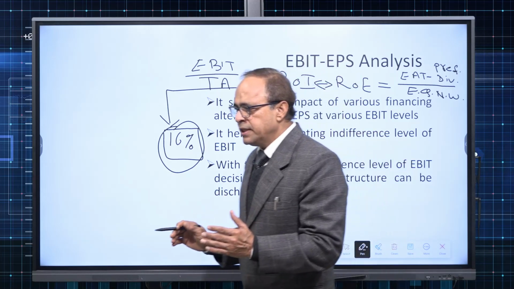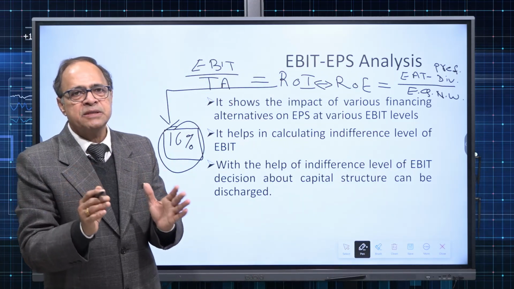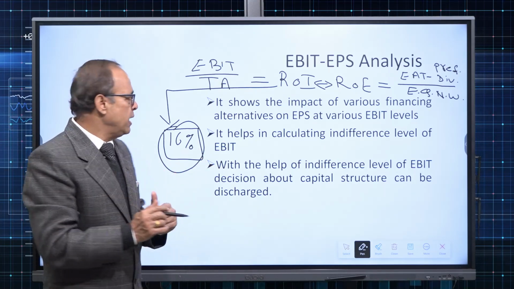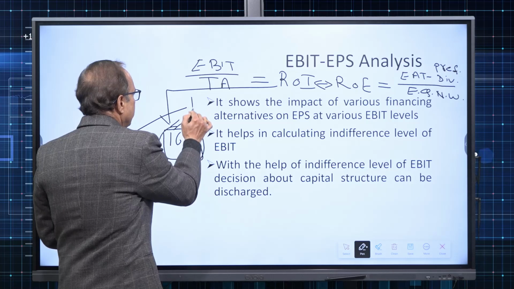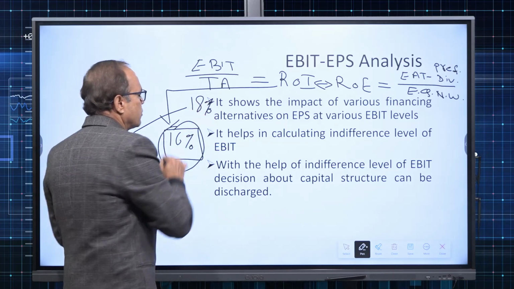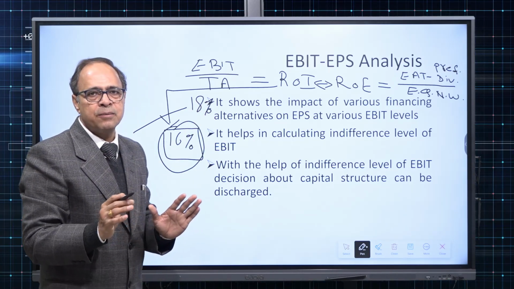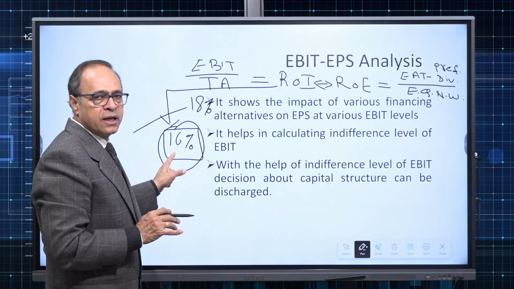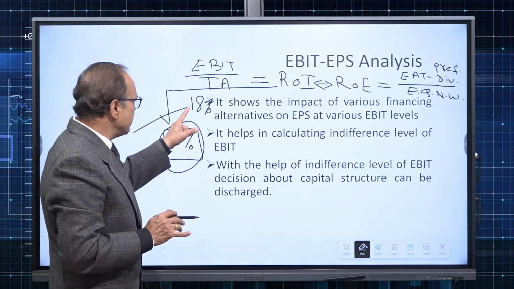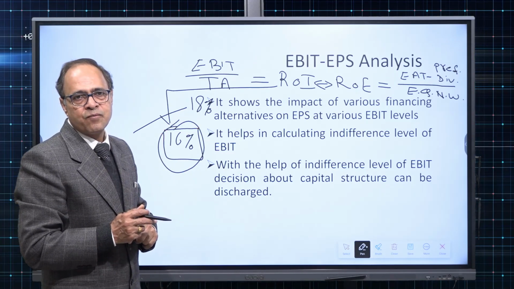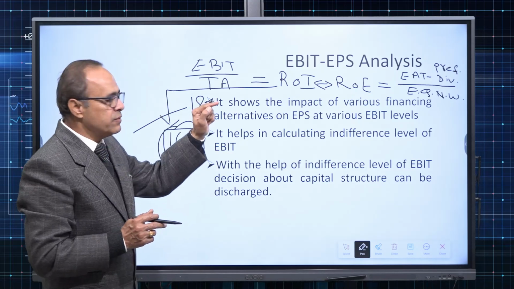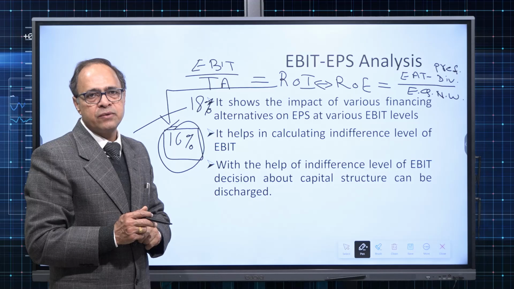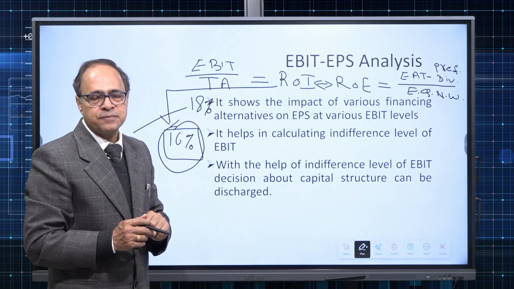Because the company can afford a maximum 16% rate of interest on a loan. Now suppose they go to a financial institution and the financial institution says they will charge 18% rate of interest. Then definitely the company cannot afford that. Reason being, on the total investment they are earning 16%, but how much do they have to pay on the loan? 18%. So ultimately that will eat away the earning of the equity owners, and ROE will decline.